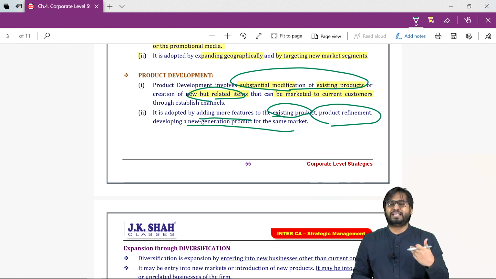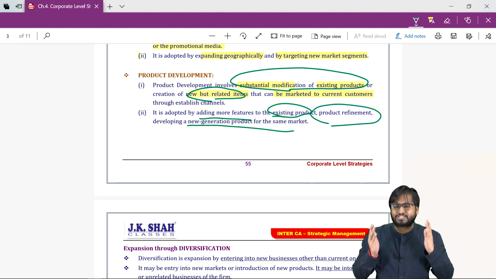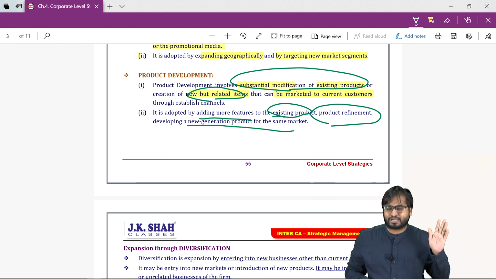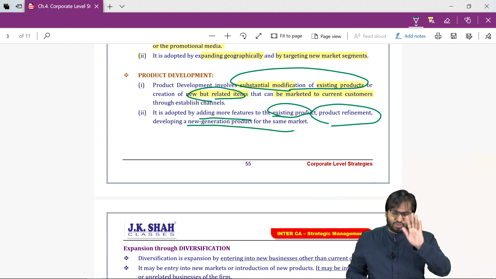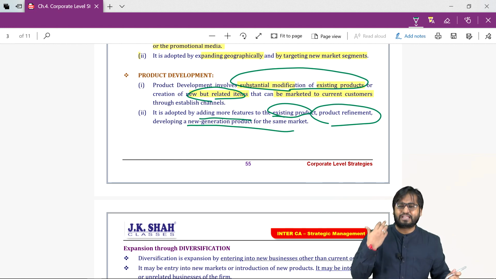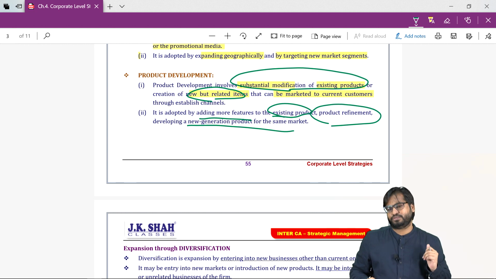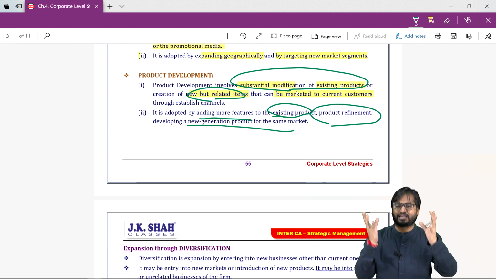Then what is concentric diversification? In concentric diversification, we follow the same process, but we come up with a new product. And with this new product, we will be able to attract new customers. If you see all the electronic items, they are marketed as home appliances, electronic appliances. So LG is into making washing machines. They also make air conditioners. They also make TVs. So they are into all sorts of home appliances, electrical appliances.